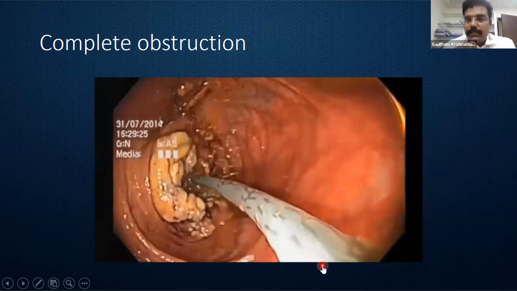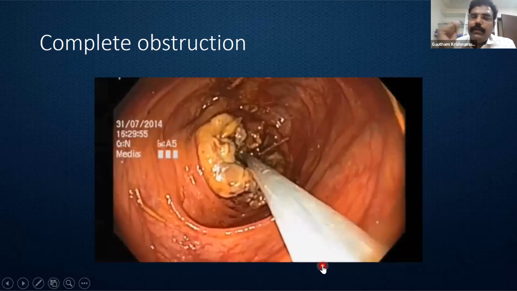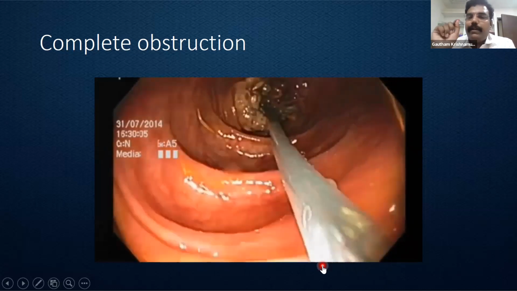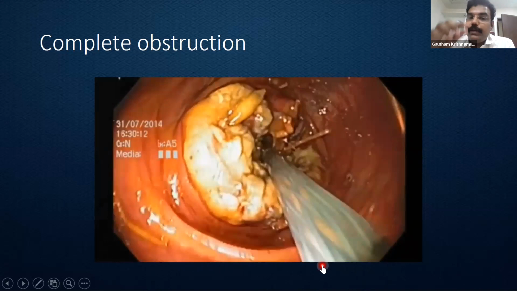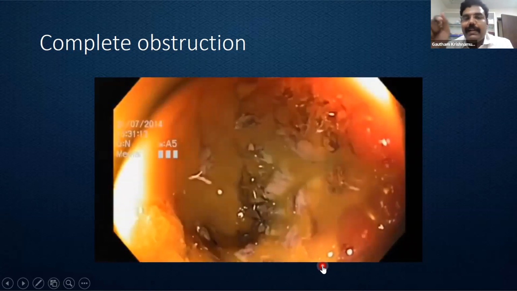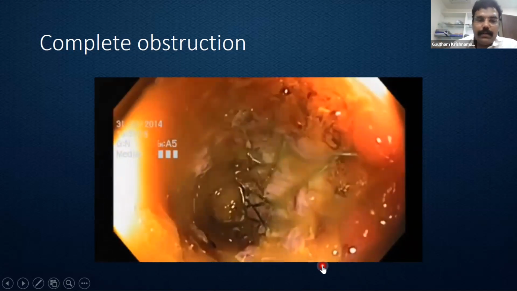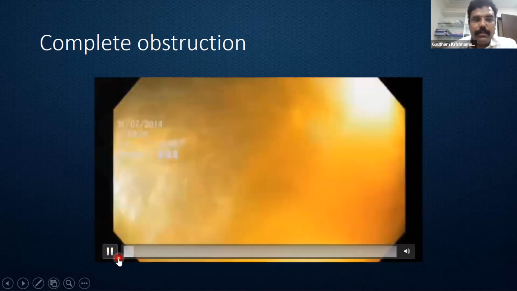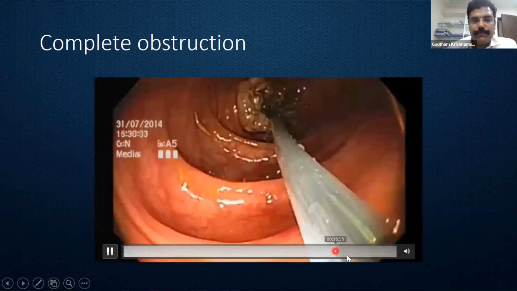So why did I just put this video? In the earlier one, we could see the lumen, we could go through the lumen and be sure that we had placed it across the lesion. But now we could not even pass the scope. So blindly the guide wire was placed and then the stent was deployed. So you can see once the obstruction is relieved, how copiously the liquid contents are coming out.